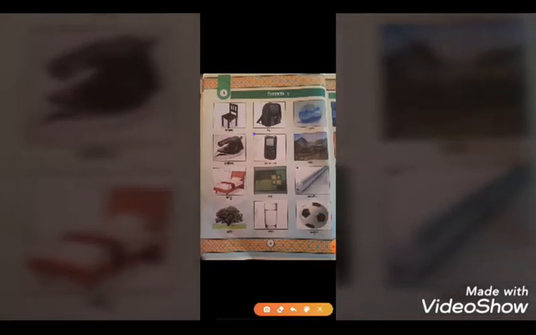Another picture is Syutah. Syutah means bag, which we also know very well. Then the third picture is Patrabharaha. Patrabharaha means paperweight. Students, you should know when we use a paperweight. In offices we can see a lot of files or papers, and on top of them we keep something with weight, which we call a paperweight, so that the papers do not fly away.